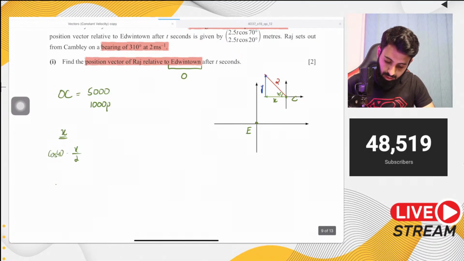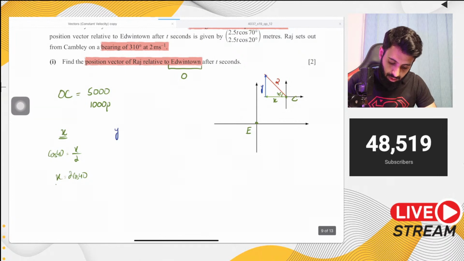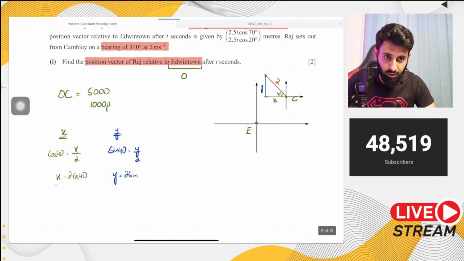Cos 40 equals x upon 2, so x is equal to 2 cos 40. Okay, now let's talk about y. y is the opposite side, so for that we're going to use sine. Sine 40 is equal to opposite over hypotenuse, so y is equal to 2 sine 40.